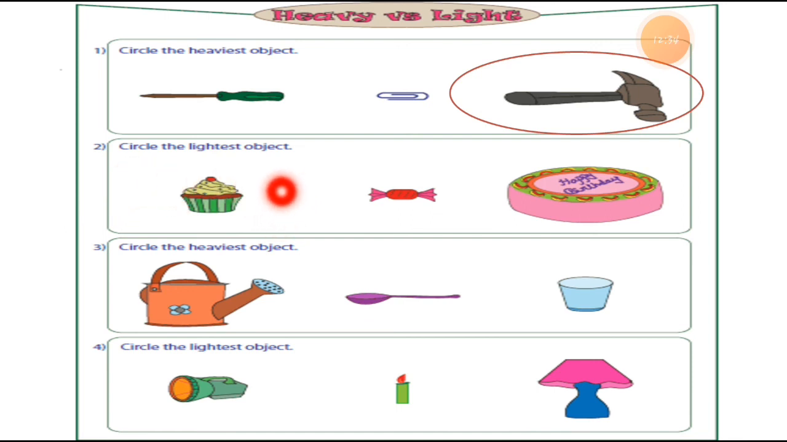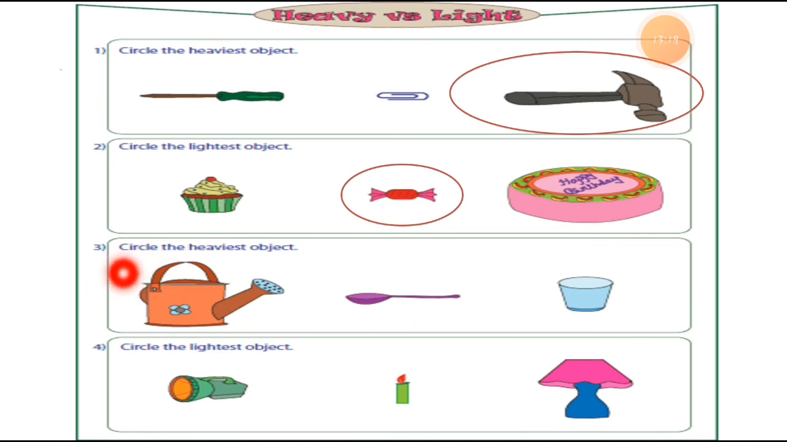Now in number 2, we have to put a circle on the lightest object. Here is a cupcake, then a chocolate and a cake. If you compare these three things with each other, which one is the lightest object? The cupcake, the chocolate, or the cake? What do you think, students? Which one is the lighter thing? By size, see this, the chocolate is the lightest. If you compare these three things together, the chocolate is the lightest thing.